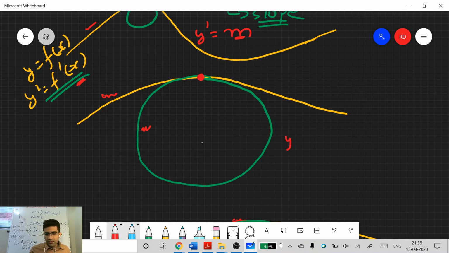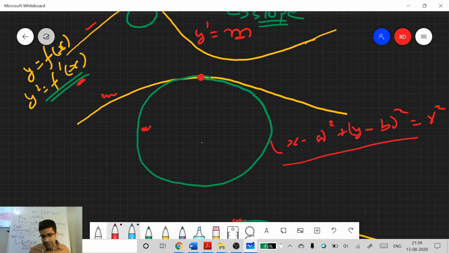So y square plus x square equals, let's say I'm writing for a unit circle. Usually it will be, as we studied in Mohr circle, (x minus a) square plus (y minus b) square equals r square. So actually we will differentiate this equation two times.